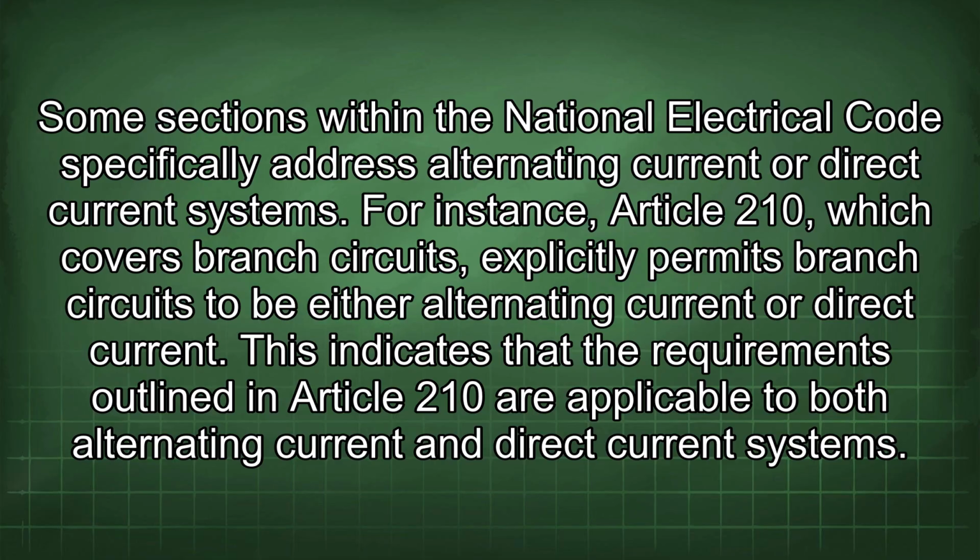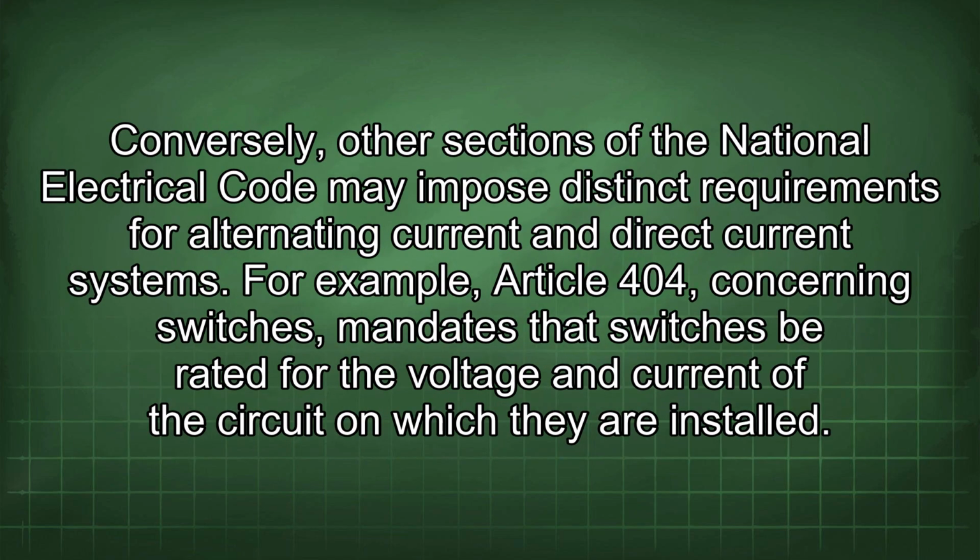For instance, Article 210, which covers branch circuits, explicitly permits branch circuits to be either alternating current or direct current. This indicates that the requirements outlined in Article 210 are applicable to both alternating current and direct current systems. Conversely, other sections of the National Electrical Code may impose distinct requirements for alternating current and direct current systems.